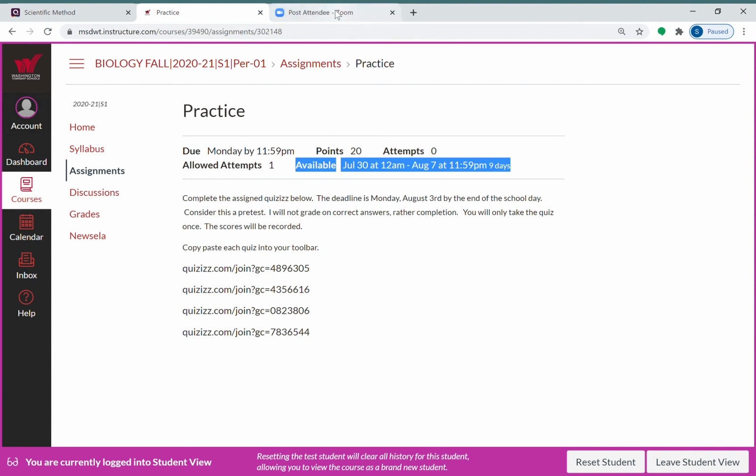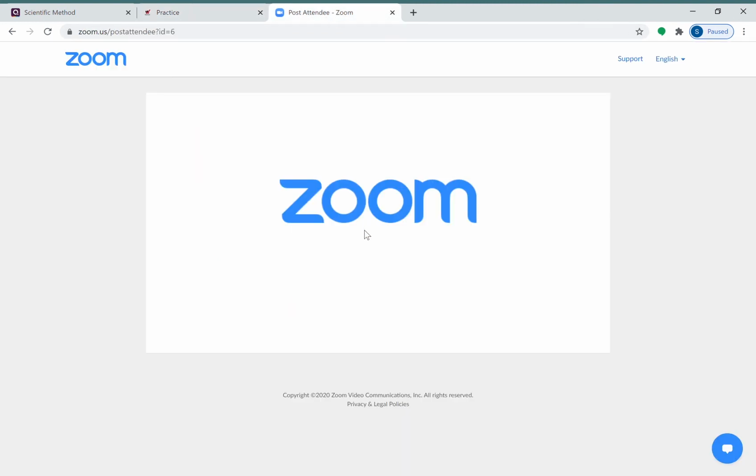Okay, so let's look at Zoom for a second. When we go to Zoom, and we're signed in, let's pretend like we're all signed in. I have my name here. I expect everyone to sign in with their first and last name that is on my roster so that I can do attendance easily. Otherwise, I can't tell whether you're present or not.